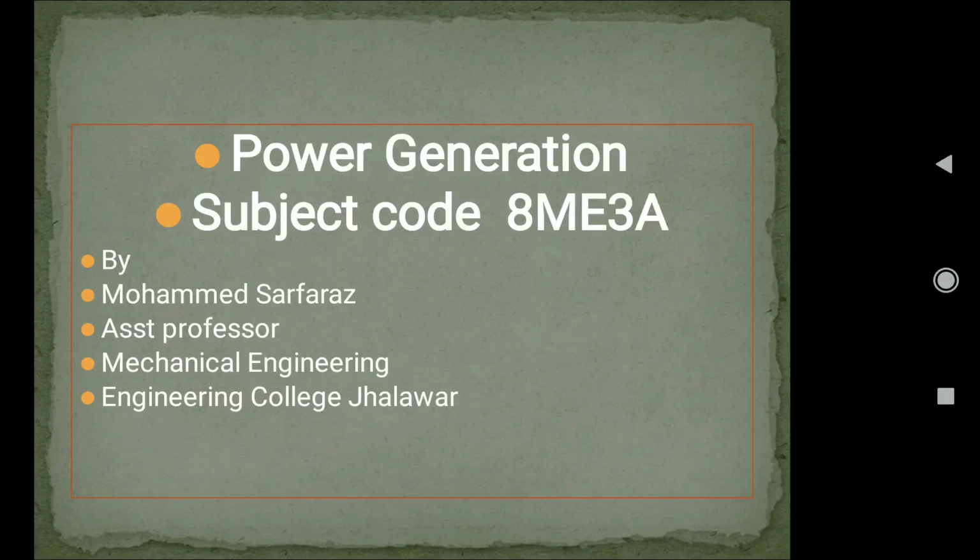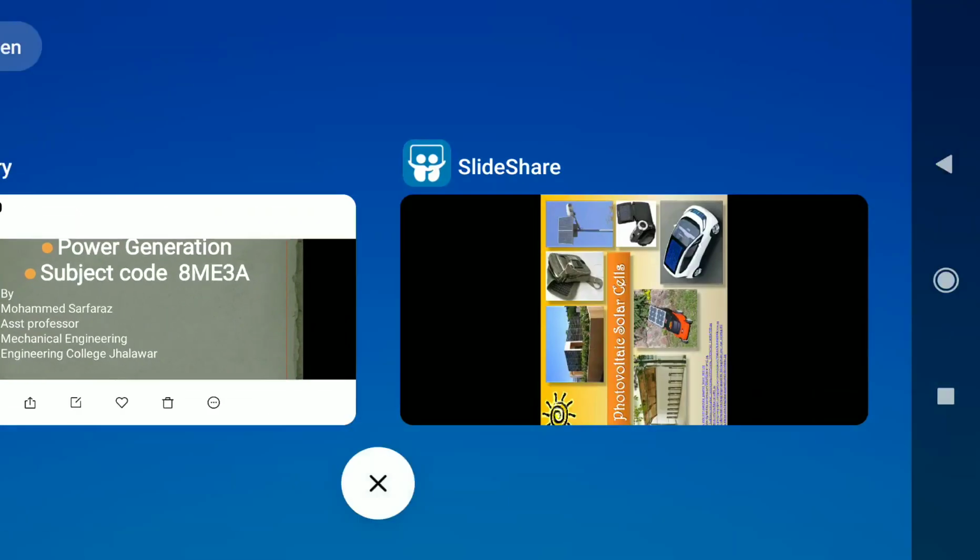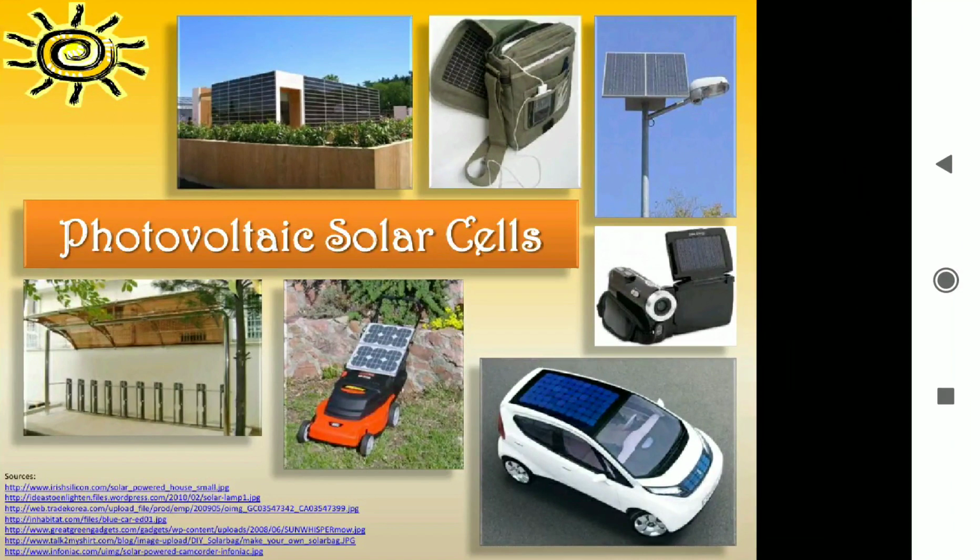Today we are going to discuss the subject power generation, an 8th semester subject, and the subject code is 8ME3A. In this lecture we are going to discuss the solar cell. It's a very important part of this unit and this subject. Let's discuss the solar cell, which is also called a photovoltaic cell.